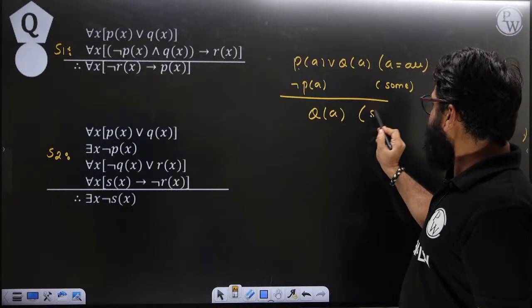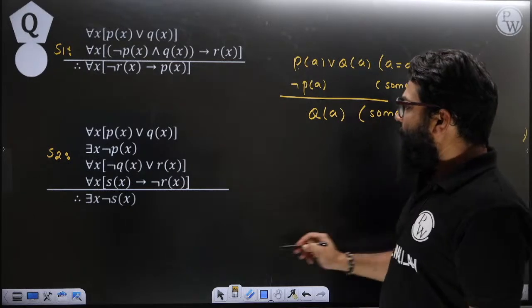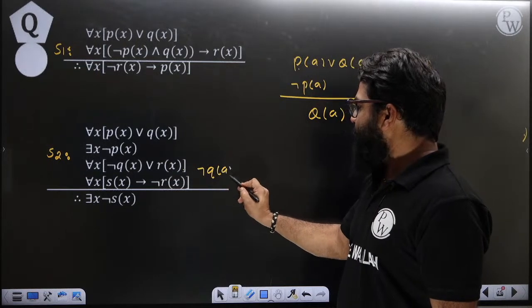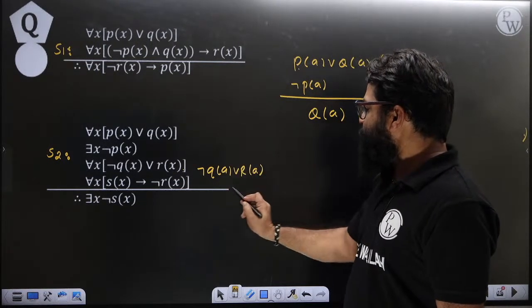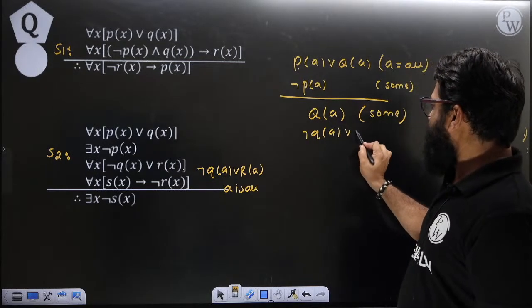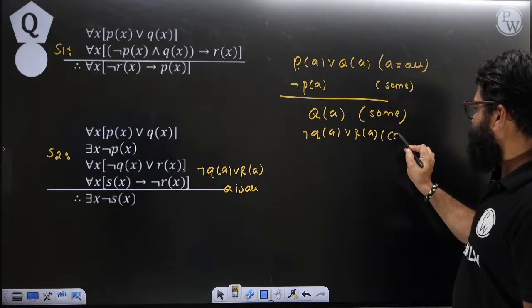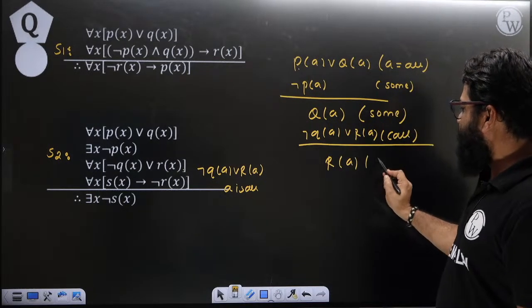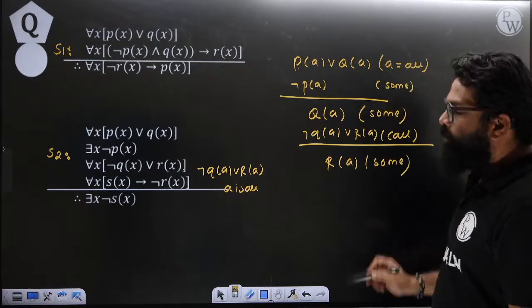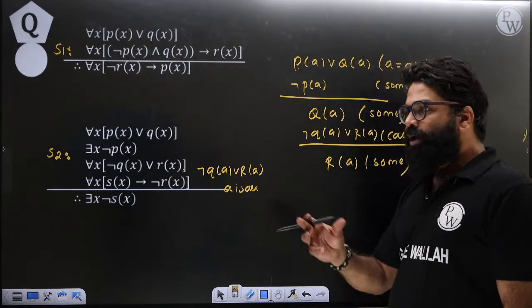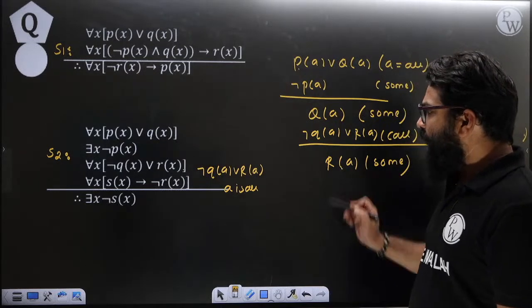And then it will be for some. After that, here you will get this one, which you can write as Q of a or R of a, and this a is also for all. So negation of Q of a or R of a is also for all. When you combine it, you will get the answer R of a. And again this one will become some, because when you combine all and some, you will get some. So here you will get R of a.